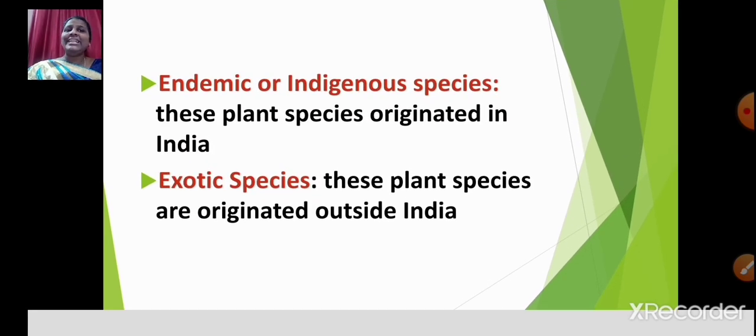Endemic or indigenous species: these plant species originated in India. And what about exotic species? These plant species originated outside India. So, students, it is very clear. Endemic or indigenous species are the plant species which originated in India. And exotic species are the plant species which originated outside India. I hope it is clear.